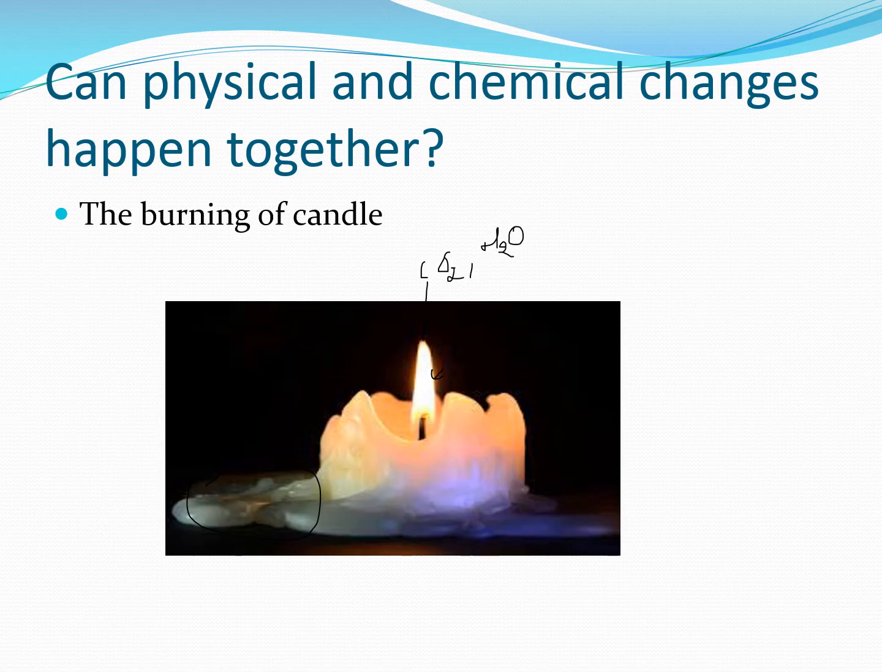A part of the molten wax vaporizes and burns with a flame. When the candle burns, it gives gases, that is carbon dioxide and water vapor. So here two new products are formed, and this change is irreversible. So the burning of wax is a chemical change.